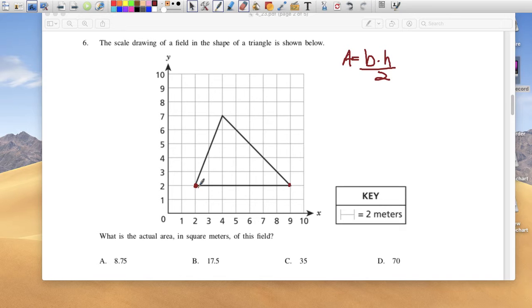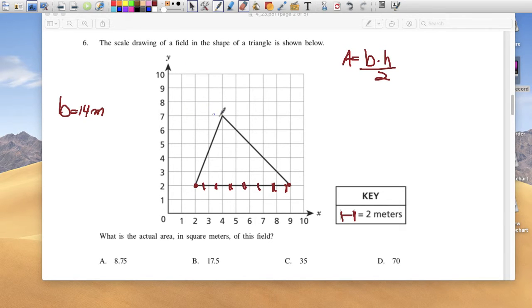Let me say the base is 1, 2, 3, 4, 5, 6, 7. Each square is 2 meters, so that would be 2, 4, 6, 8, 10, 12, 14. So my base is 14 meters in real life.